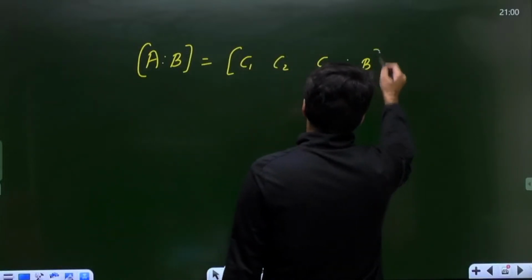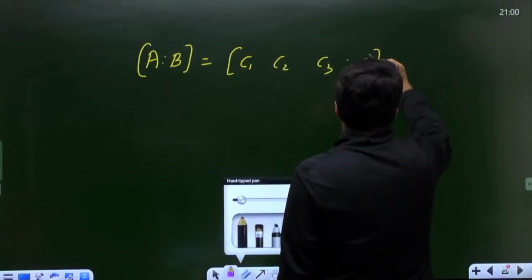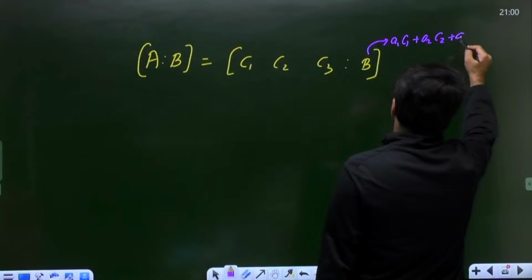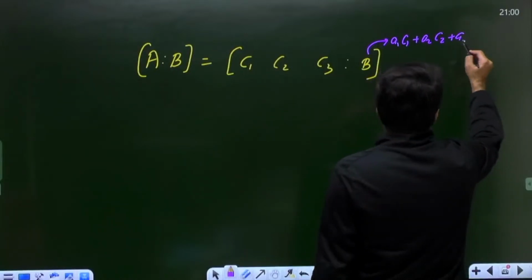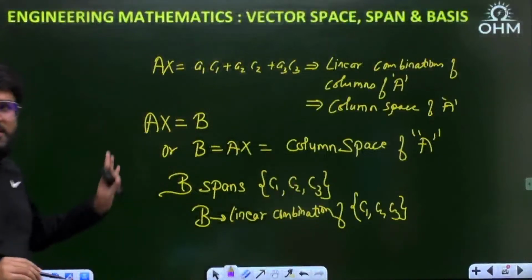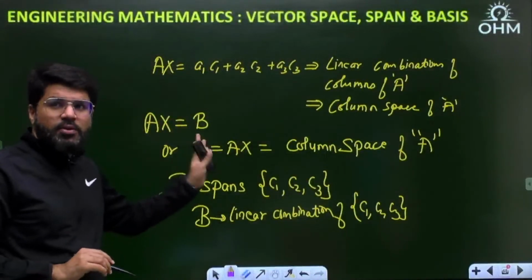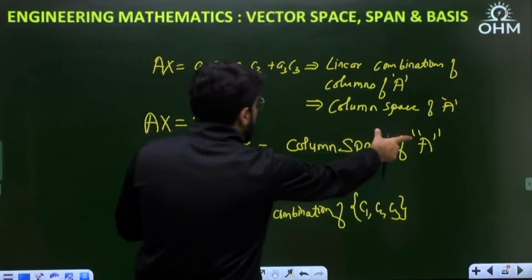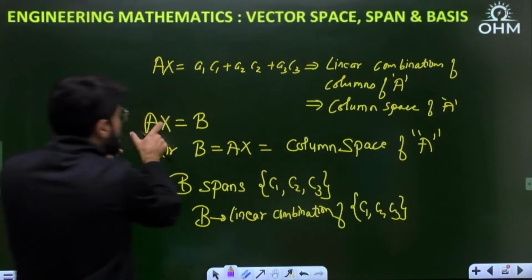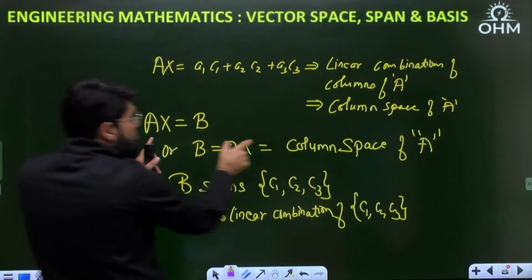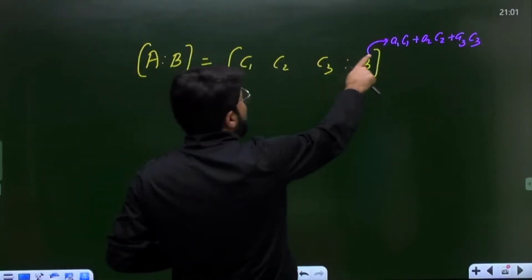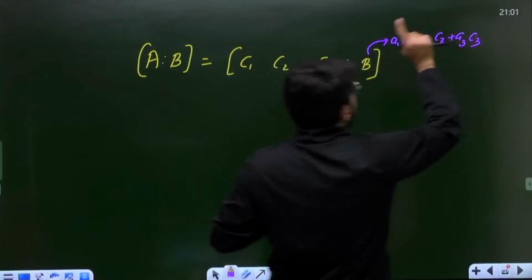Then there is a column of B, where B is further expressible as a1 C1 plus a2 C2 plus a3 C3. So this system is only solvable if the system of equations Ax equal to B. But what is Ax? Ax contains linear combinations of the columns of A. And if you say Ax equal to B, that means B also is a linear combination of the columns of A. That means I can write B equal to a1 C1 plus a2 C2 plus a3 C3.